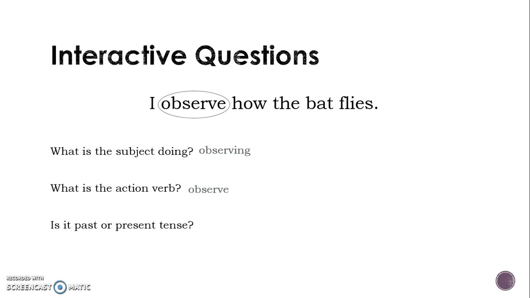Is it past or present? I observe how the bat flies. Well, I know past tense verbs, a lot of times they have an ed on the end, and that one doesn't have an ed. So I'm going to know that it is in the present tense.